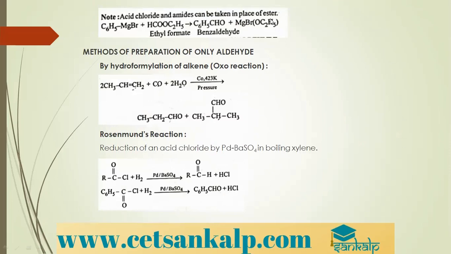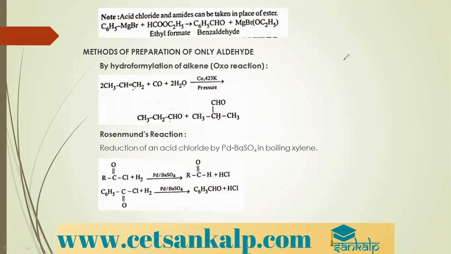When an alkene, that is an unsaturated compound, is treated with carbon monoxide at 423 Kelvin temperature, we get a mixture of aldehydes. This reaction is called hydroformylation of alkene.